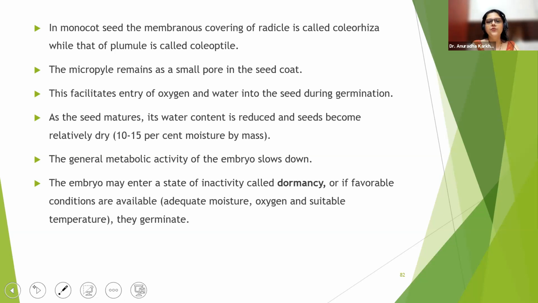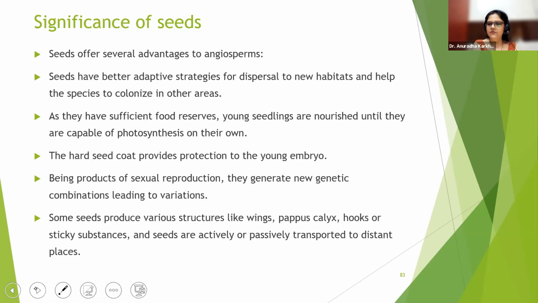As the seed matures, its water content is reduced and seeds become relatively dry. Though we call them dry, it never happens that they have 0% moisture. They still have 10 to 15% moisture. The general metabolic activity of the embryo slows down. The embryo may enter a state of inactivity called dormancy. Or if favorable conditions are available, adequate moisture, oxygen, suitable temperature, then the seeds will germinate to give rise to the new plant. Okay.